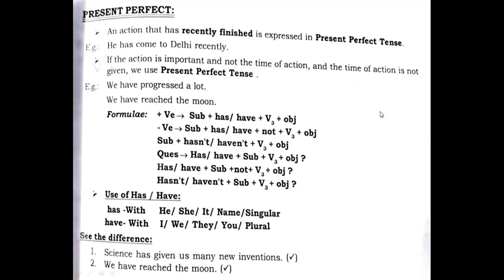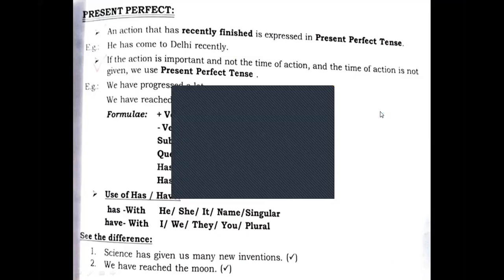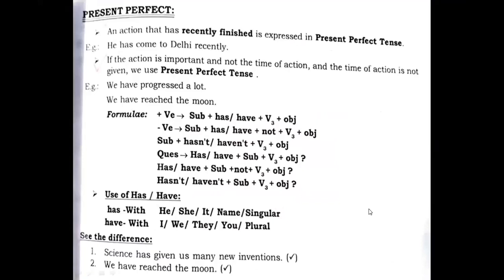The formation of all the sentences, students, will remain the same: subject, helping verb, main verb, object, or when there is a negative, not is added after the helping verb. Every one of you is quite familiar, right? The helping verb comes first, right, everyone?